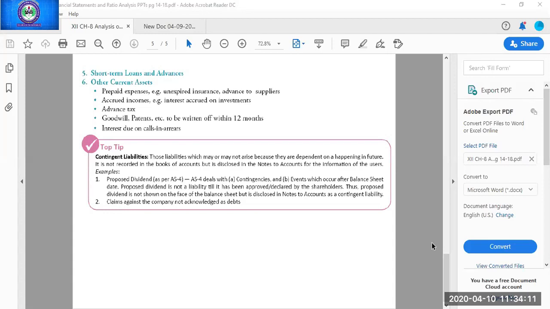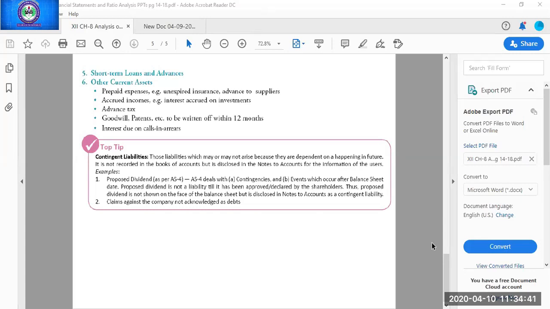But accounting standard 4, which you studied in 11th class, was revised in relation to proposed dividend. It was mentioned that from the year 2019-20, proposed dividend will not be part of current liability. It will be part of contingent liability.